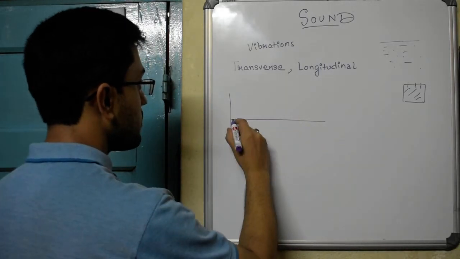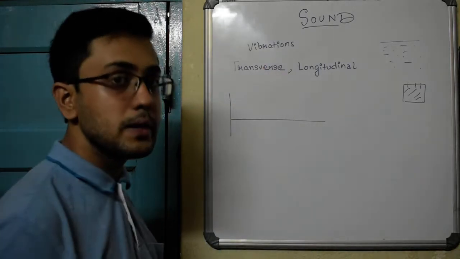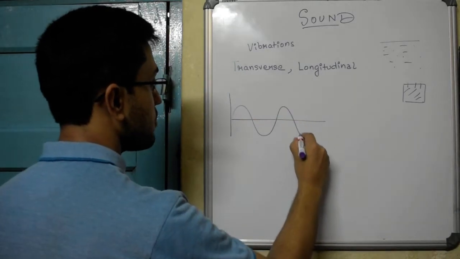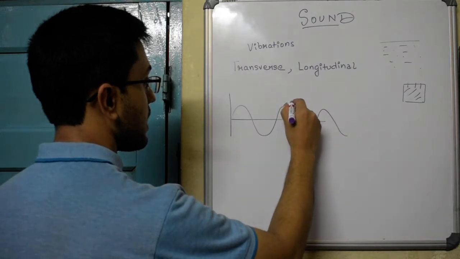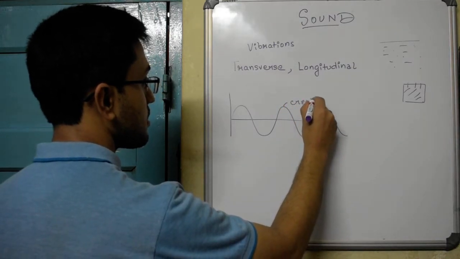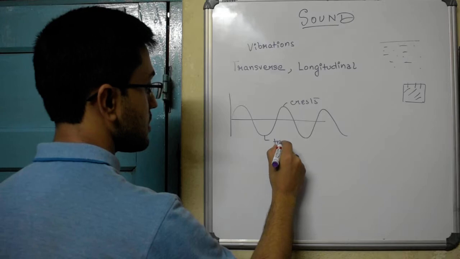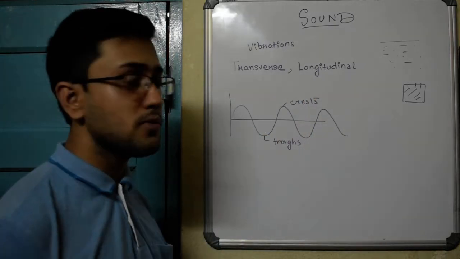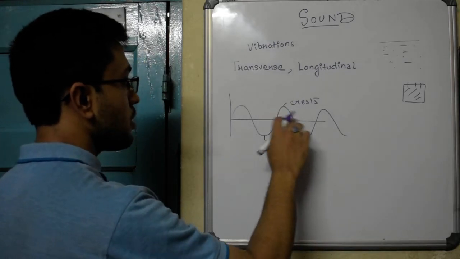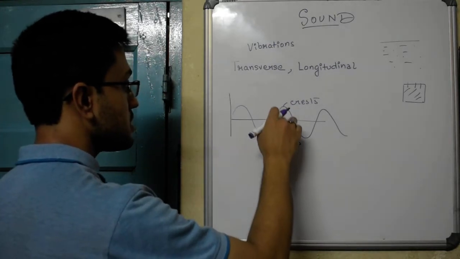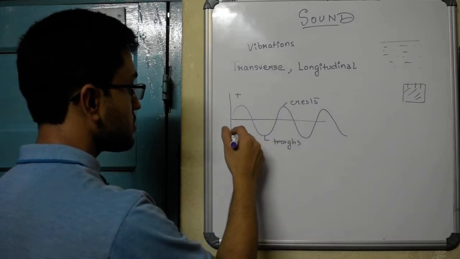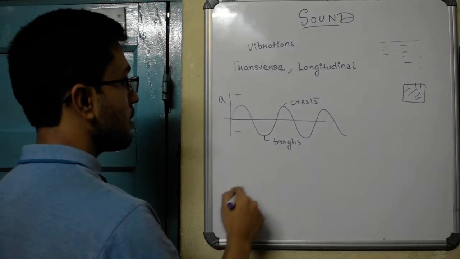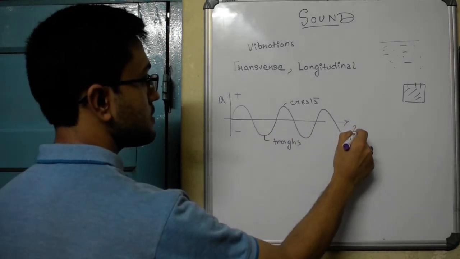if the sound wave, that is the disturbance, sound wave is basically a disturbance of the medium particles, is traveling like this in kind of a sinusoidal fashion, having crests and troughs, it's traveling in the manner of crests and troughs. Crests are the topmost point at the maximum displacement from the mean position on the positive side, and troughs at the maximum displacement from the mean position on the negative side, and this is the axis of amplitude, as the particle is vibrating.